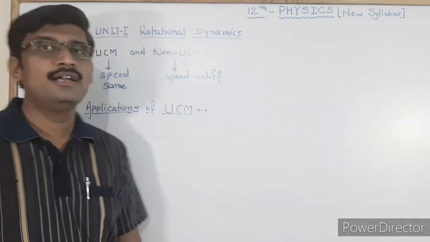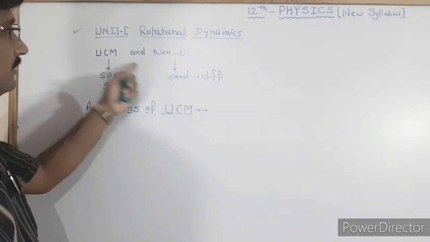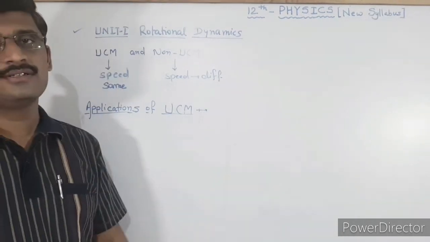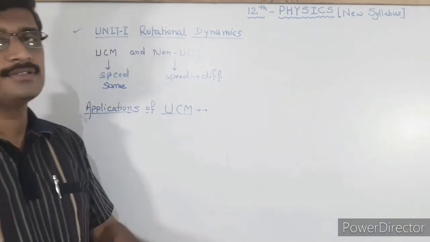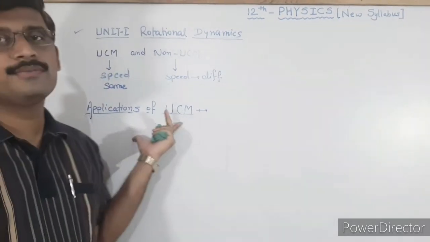So regarding this same speed, UCM has different applications. In your syllabus, different applications of UCM are given.